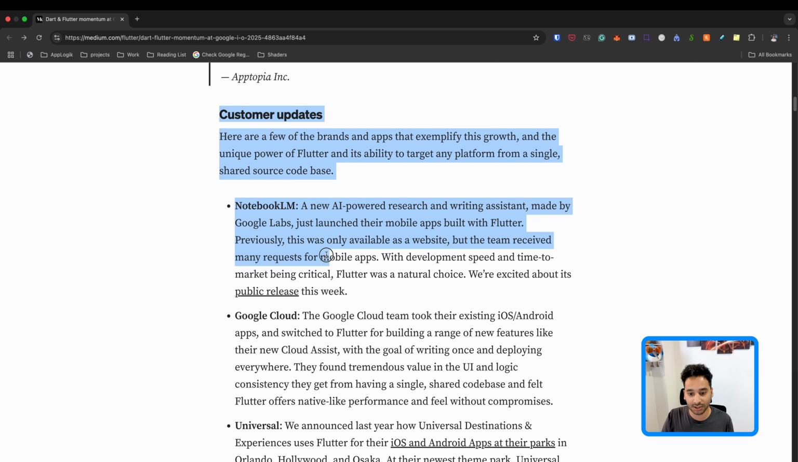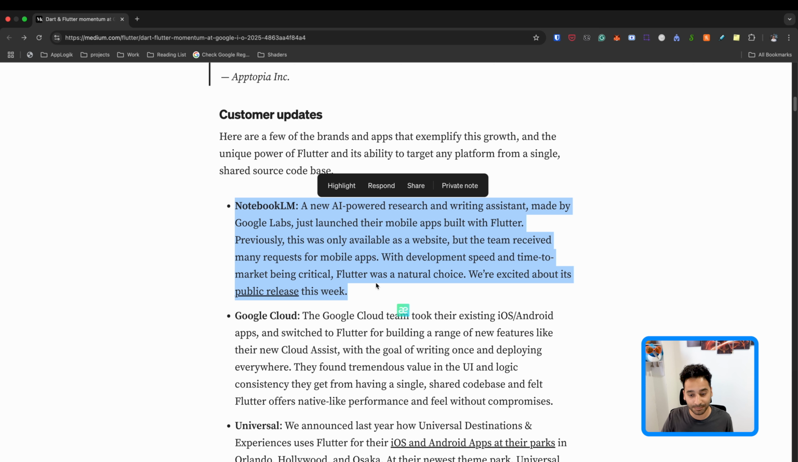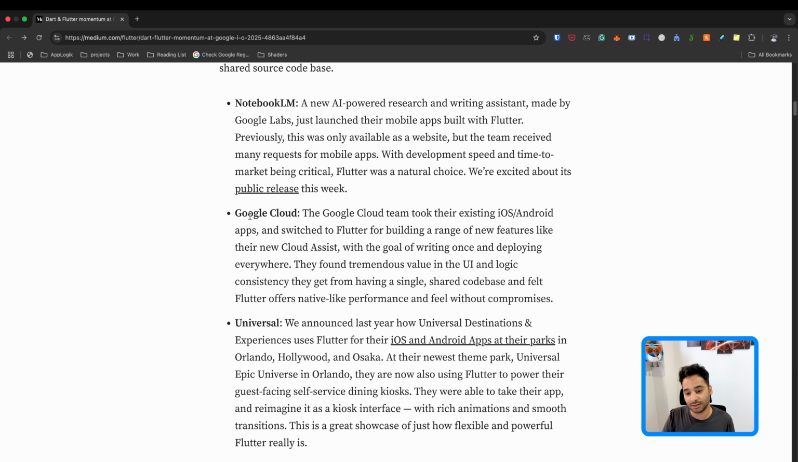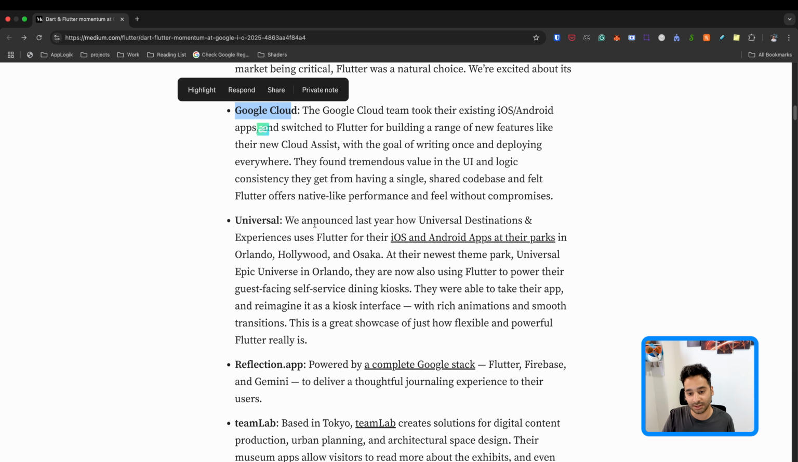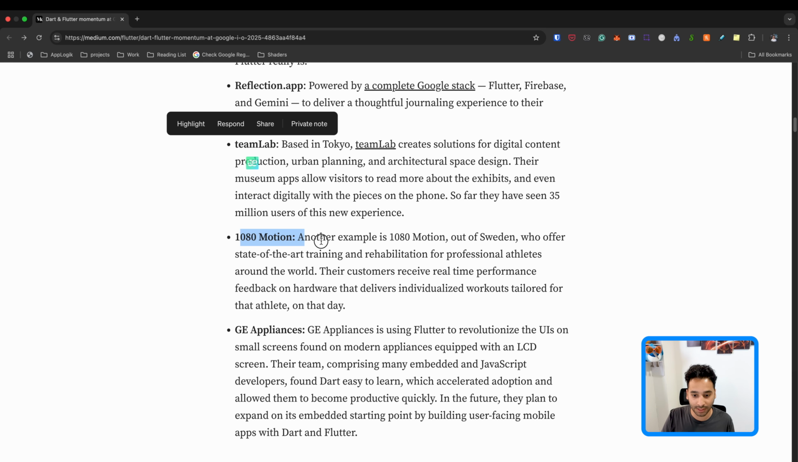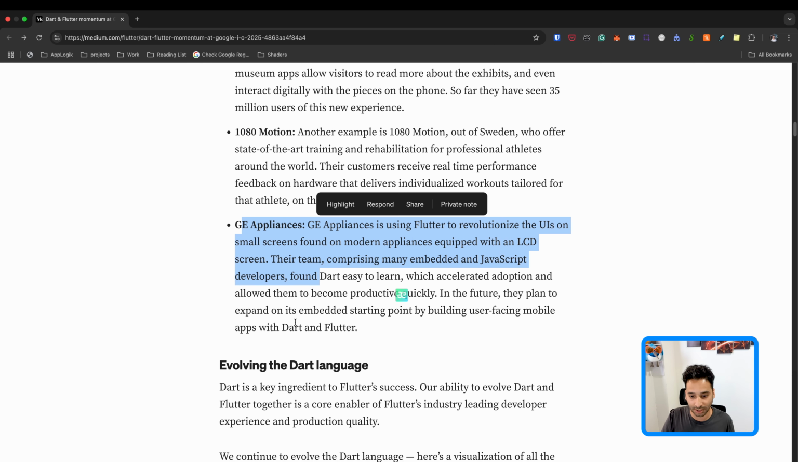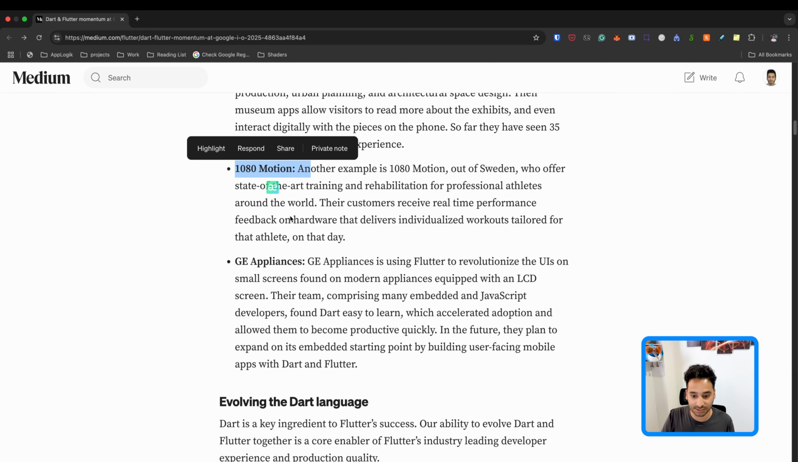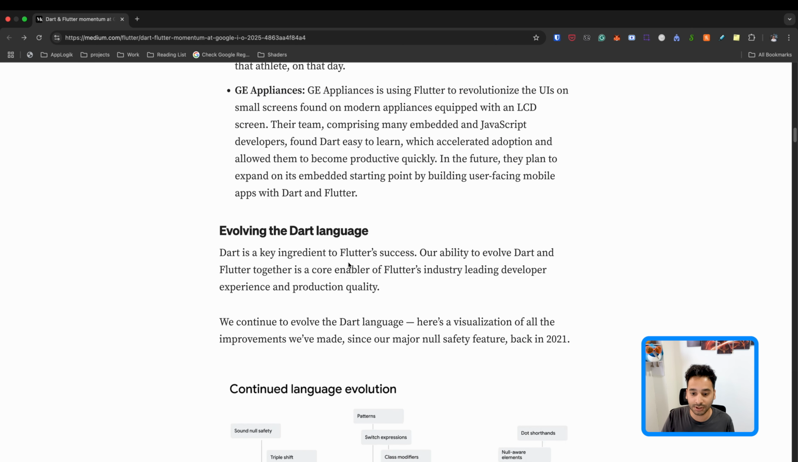And yeah, here you can take a look at the recent big apps that are developed using Flutter. It is NotebookLM, which is developed by Google itself. And we have Google Cloud here. And here we have Universal, Reflection.app, teamLab, and the other ones. So you can take a look at them to see how Flutter works on your device. So it's a good showcase. Maybe you can install them and take a look.